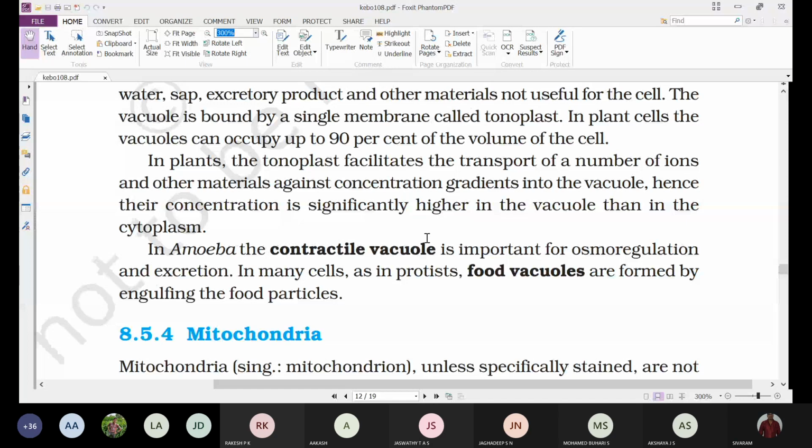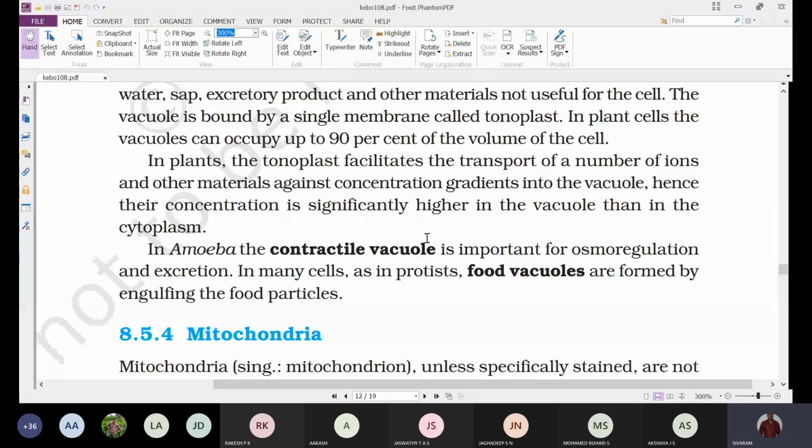Next, in some unicellular animal-like organisms like protozoans or protists, food vacuoles are formed by engulfing the food particles. In unicellular animals, the food is digested in vacuoles called food vacuoles.